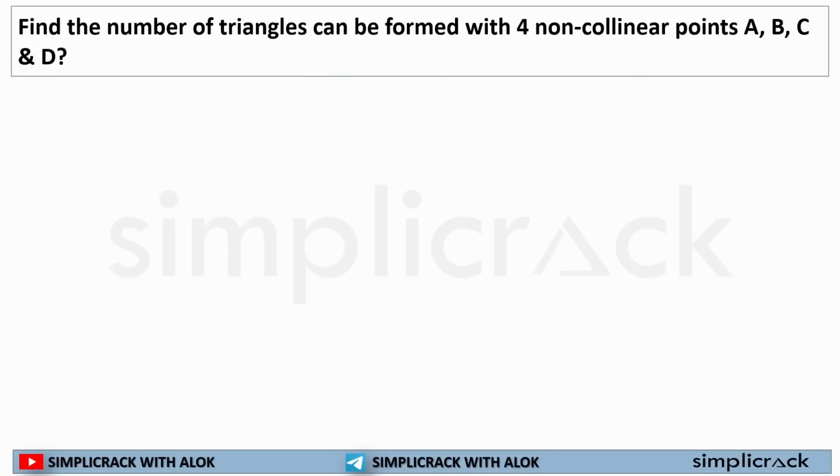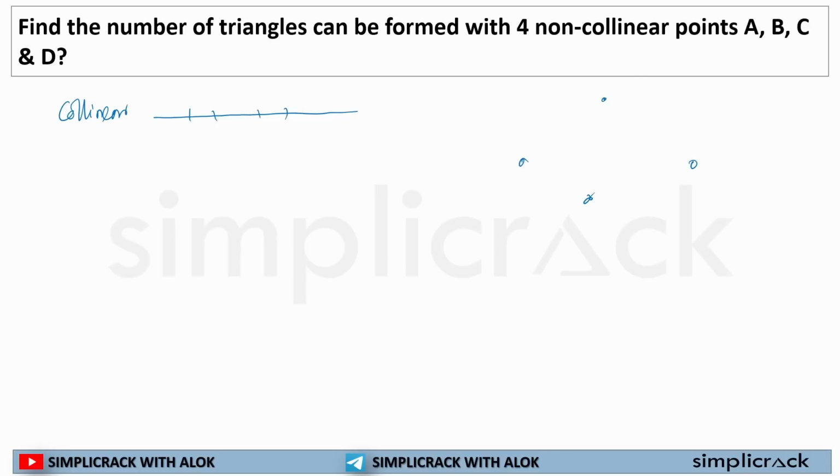Okay, now find the number of triangles that can be formed with 4 non-collinear points. Collinear means the points will come in one line. Non-collinear means they won't come in one line. So there are 4 points.